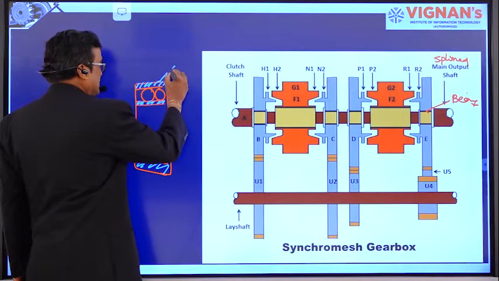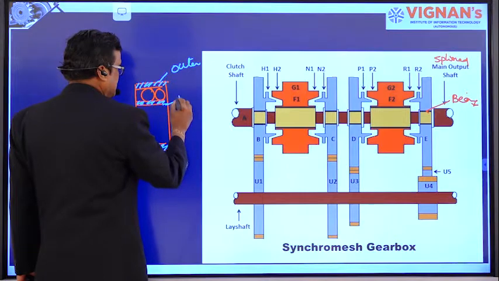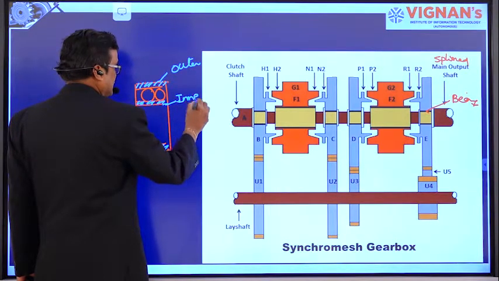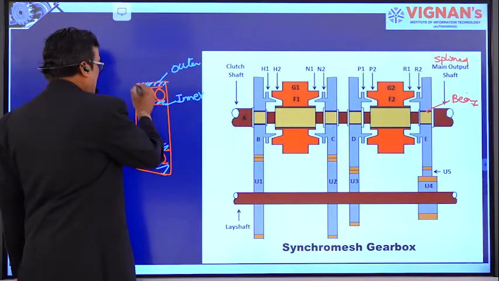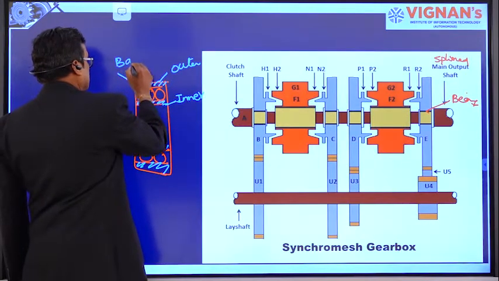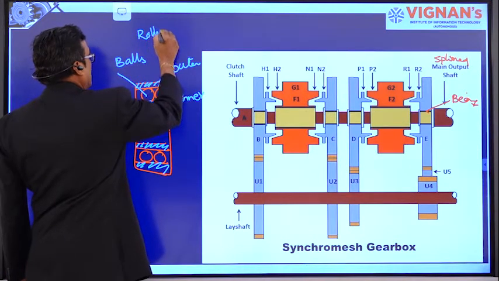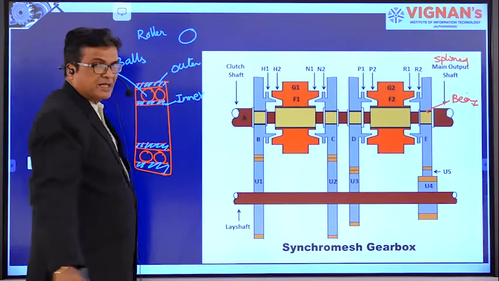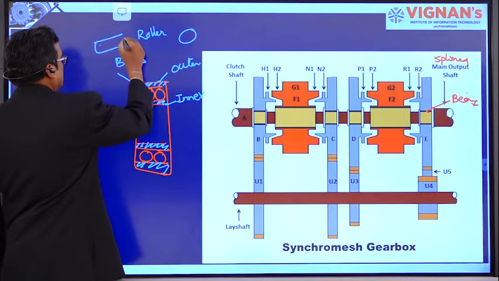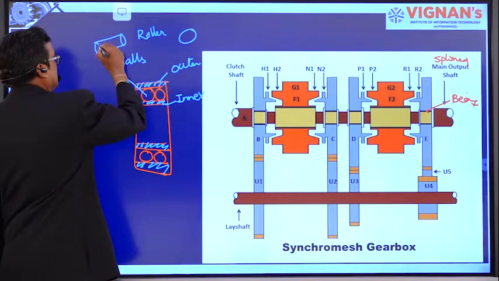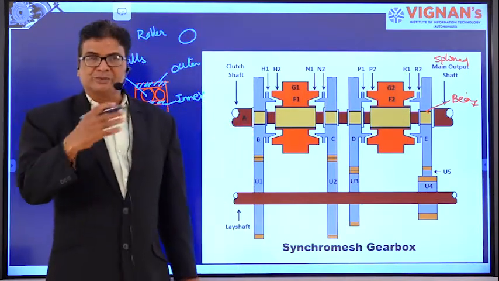One is the outer circle and the other one is the inner circle. The outer circle and inner circle are separated by balls. In some cases, rollers are also present. Balls are spherical in shape. Rollers are cylindrical in shape, right?